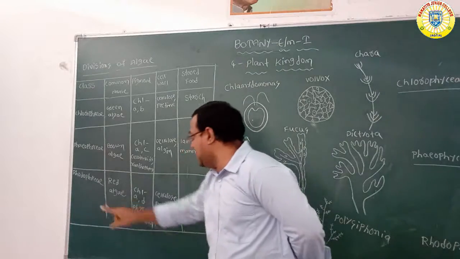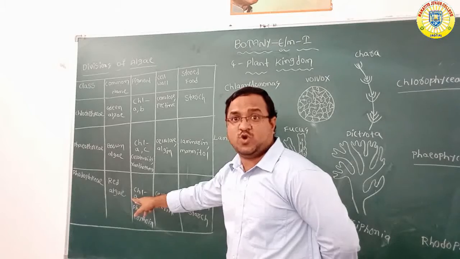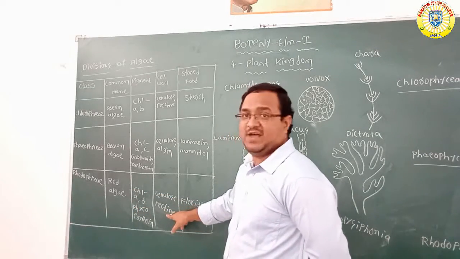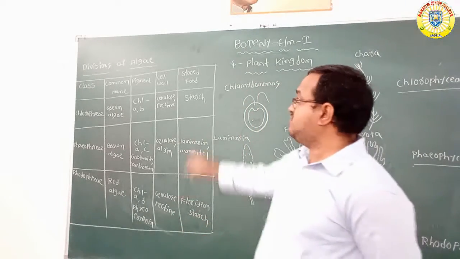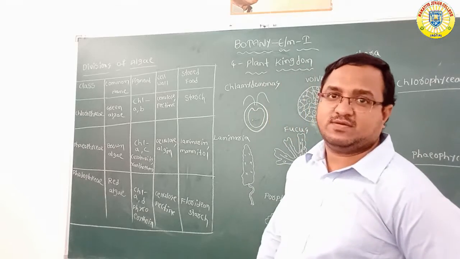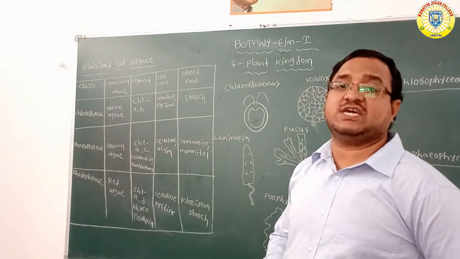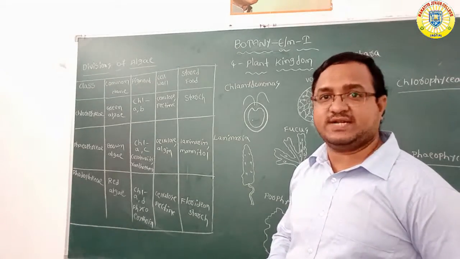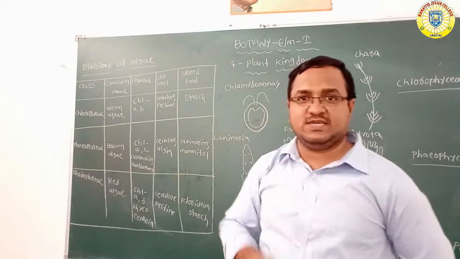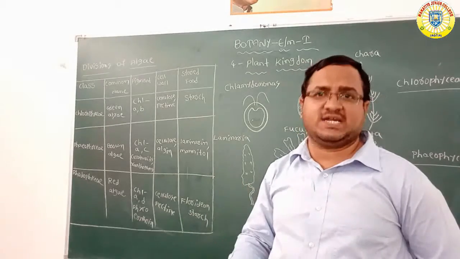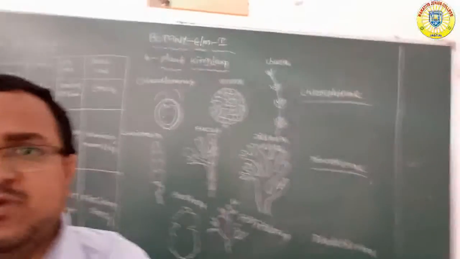Now, Rhodophyceae, common name red algae. Pigments chlorophyll A, chlorophyll D, phycoerythrin. What is the cell wall made up of? Cellulose and pectin. And what is the reserve food? Floridean starch. So this total information you arrange in the form of a table. This table shows characteristic features of algae and their types. By reading this table, you should know everything: what about Chlorophyceae characters, Phaeophyceae characters, Rhodophyceae characters.